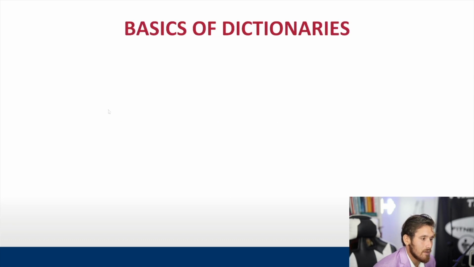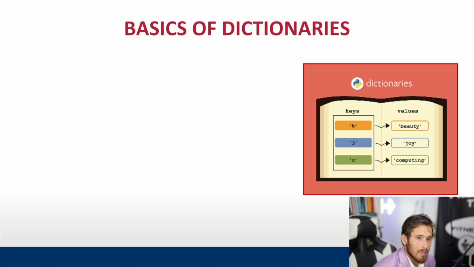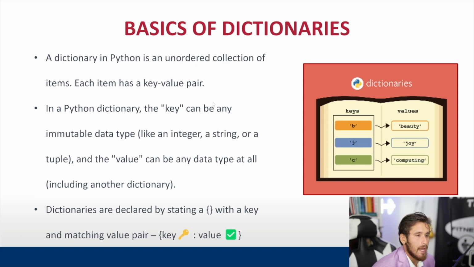So let's look at the basics of a dictionary. The dictionary is going to look something like this. Kind of how I was talking about, if you open up a real life dictionary, you have specific keys, which would be the words, and then you have the values, which would be the definitions. So this is what a dictionary looks like in Python. It's basically an unordered collection of items. And again, each item has its key value pair. I'm going to say that a lot today just so it can get engraved in your head, so you remember that that's what defines a dictionary in Python. In Python, the key can be any type of immutable data type like an integer, a string, or a tuple. The value can be anything, even another dictionary, a list, etc.